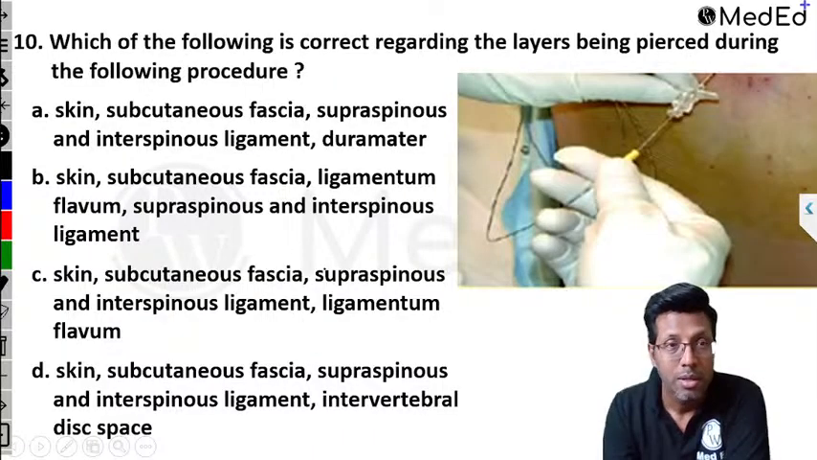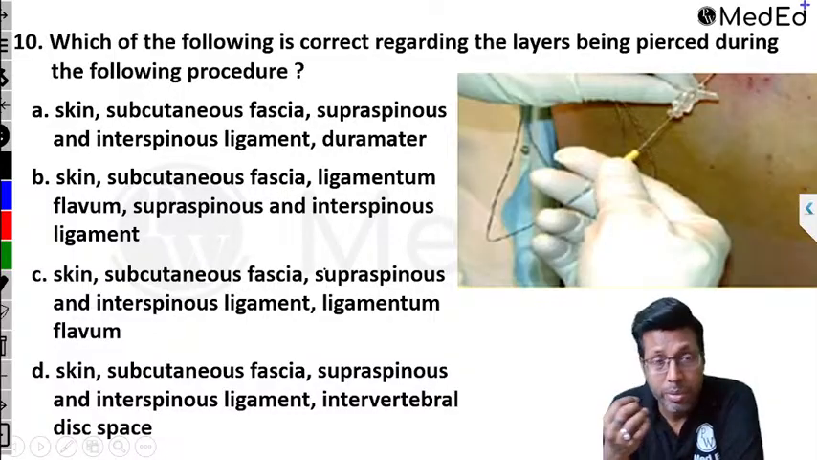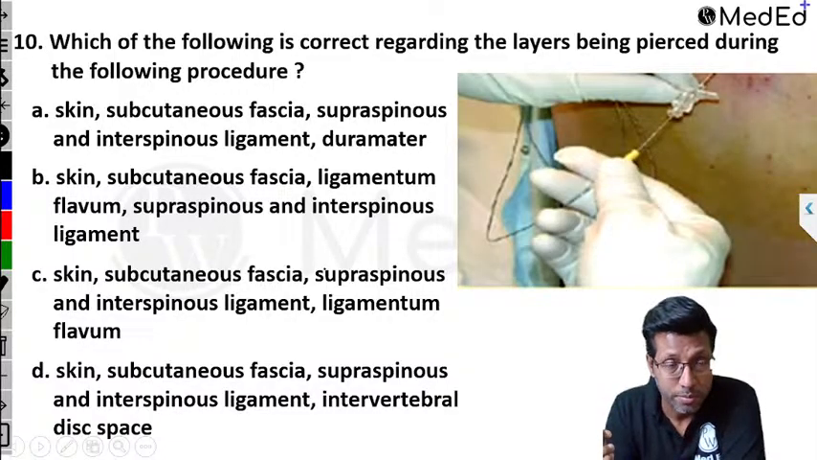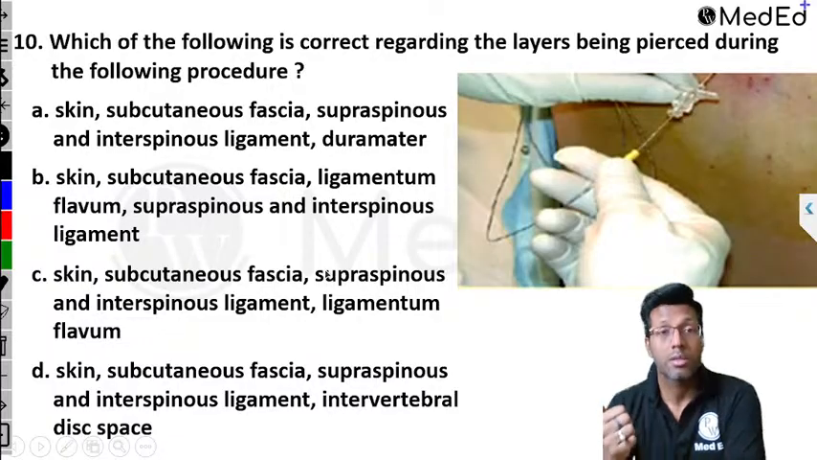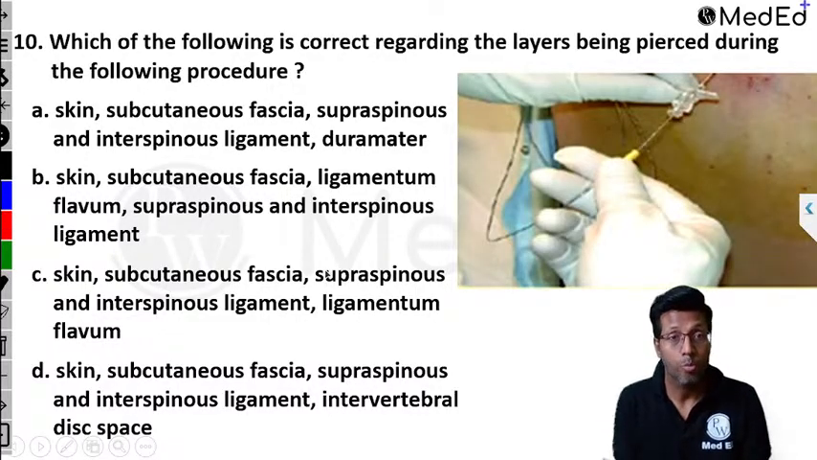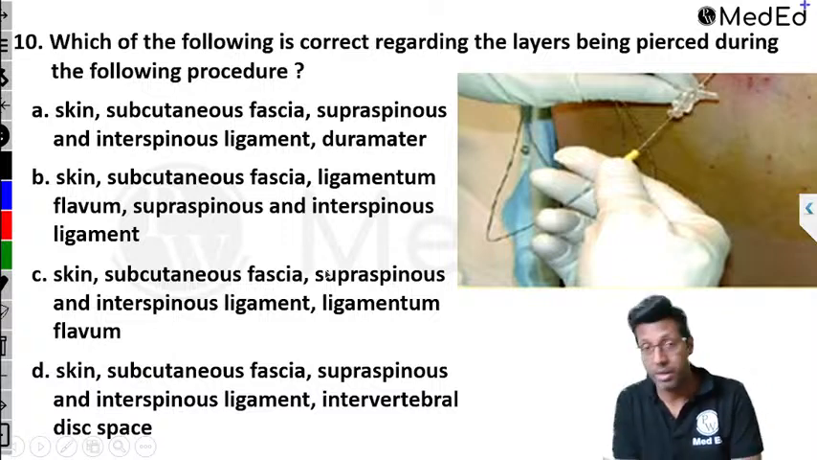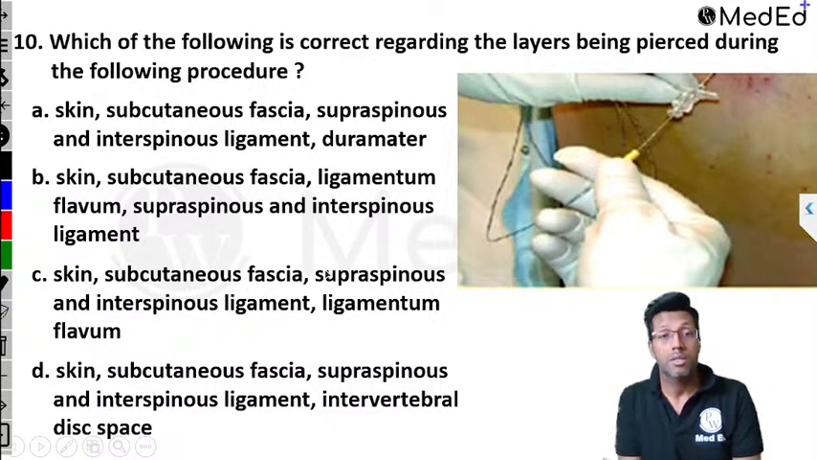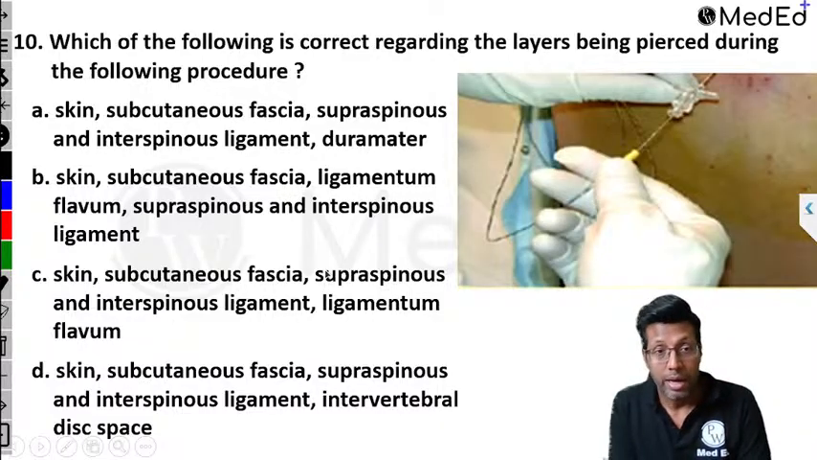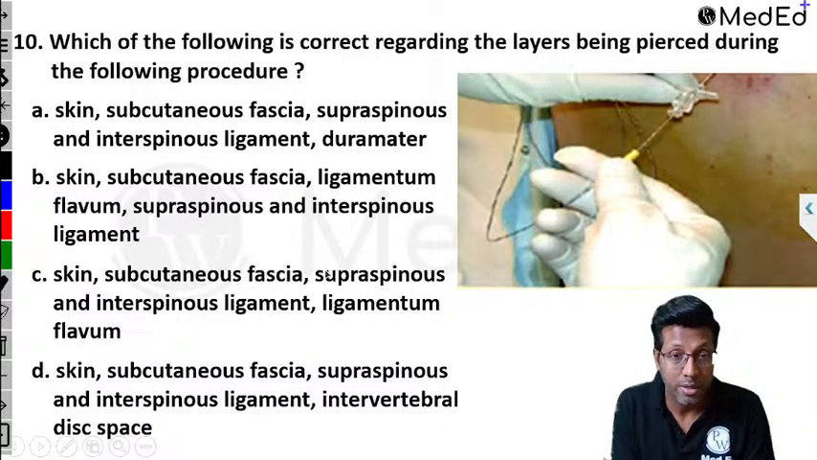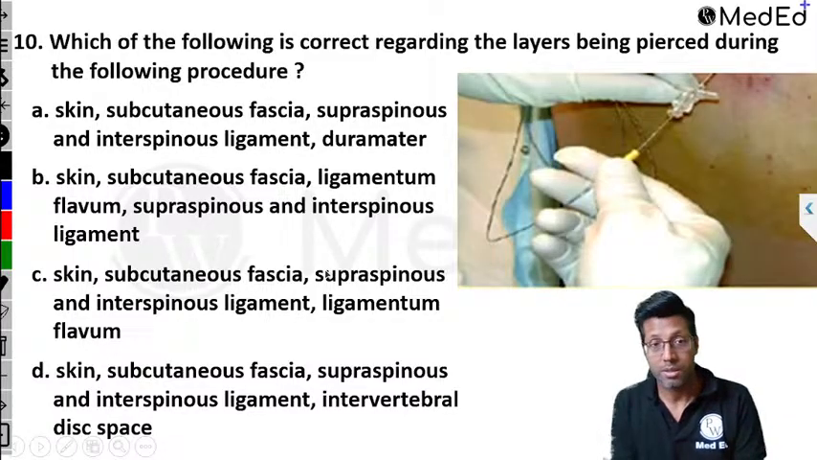Asked in the exam. Question number 10. Which of the following is correct regarding the layers being pierced during the following procedure? Skin, subcutaneous fascia, supraspinous, interspinous ligament, dura. Skin, subcute, ligamentum flavum, supraspinous and interspinous ligament. Skin, subcute fascia, supraspinous, interspinous and ligamentum flavum. And skin, subcute, supraspinous, interspinous and intervertebral disc space. Yes, guys.